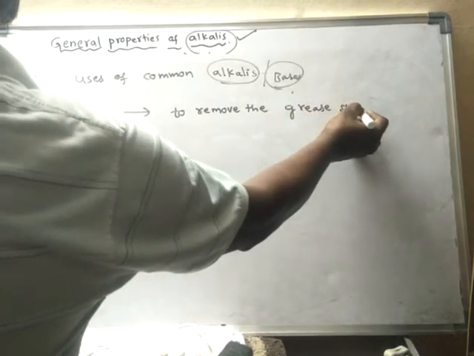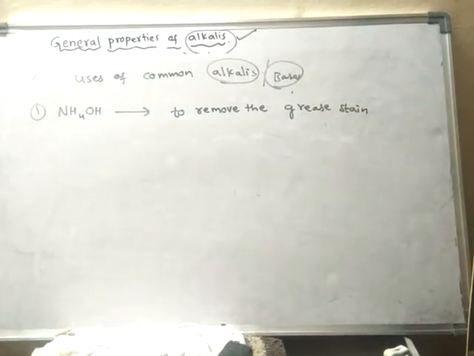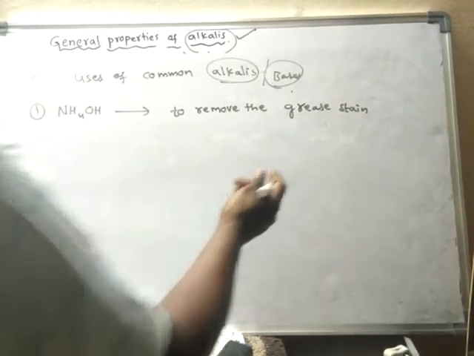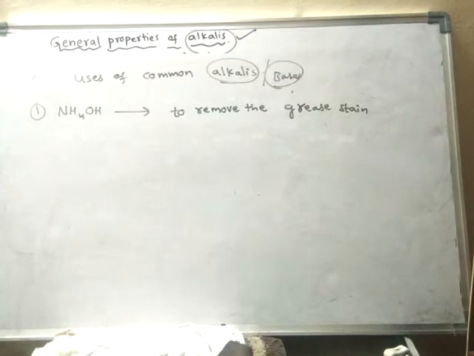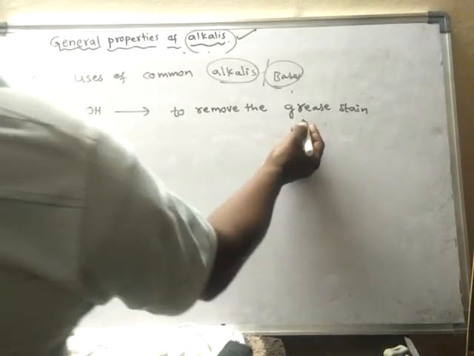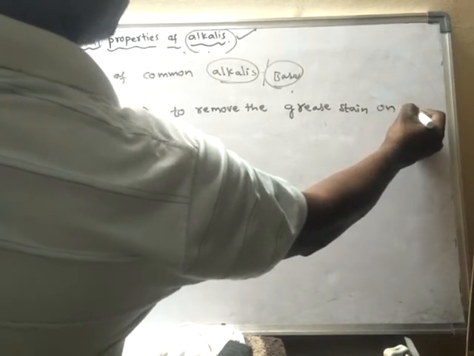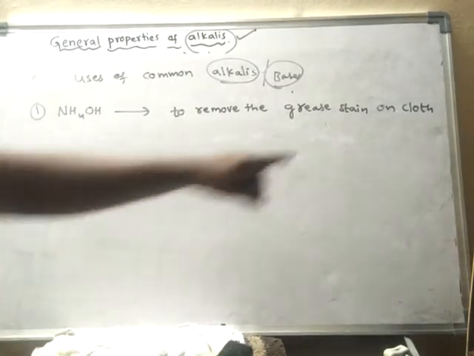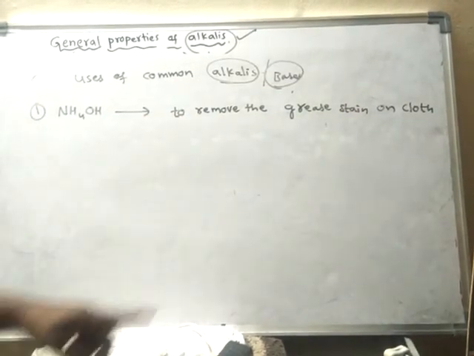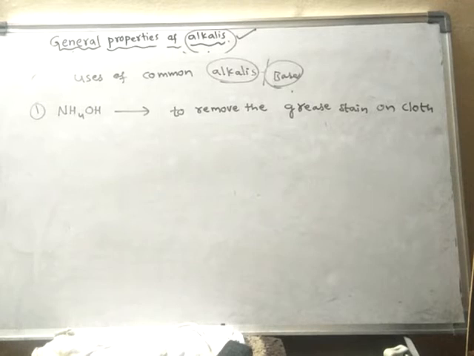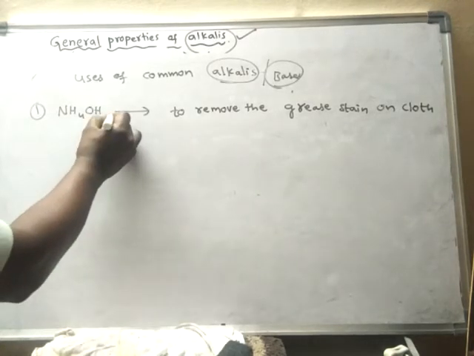Grease is one type of substance which is jelly like. To pull down shop shutters, or else in a cycle pump also we will use grease, which is used as a lubricant. Suppose some grease falls on cloth, what happens? It remains as a stain. So in order to remove that stain, we will use ammonium hydroxide solution.